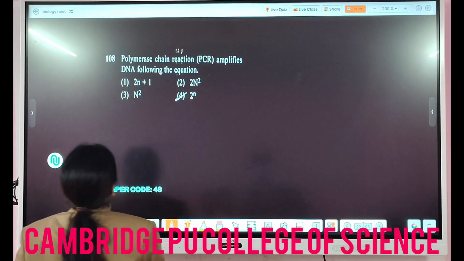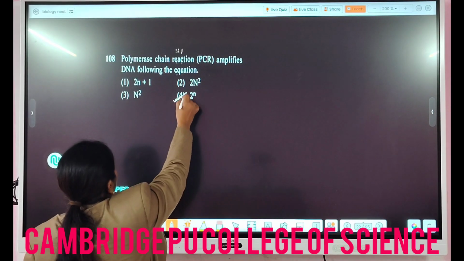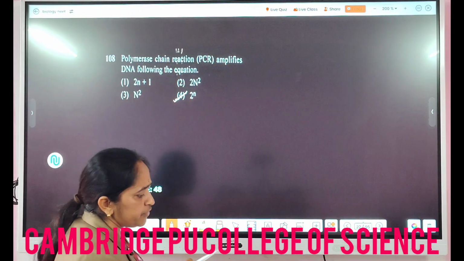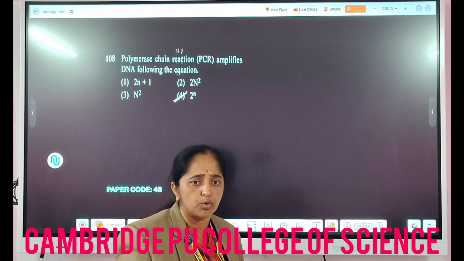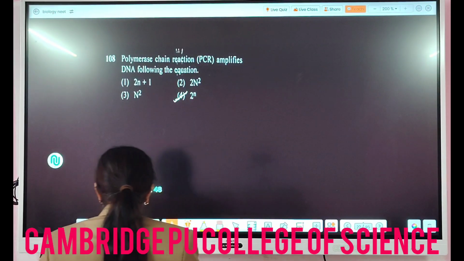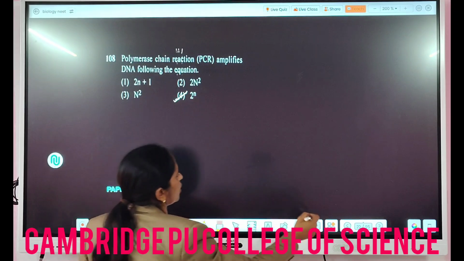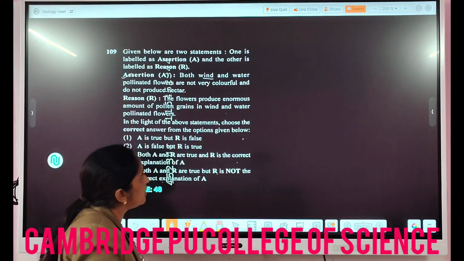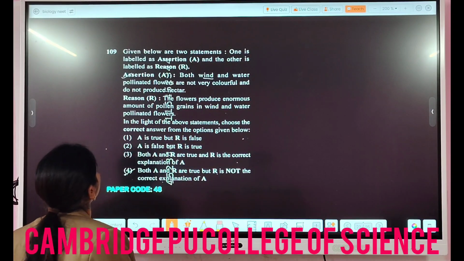Then, polymerase chain reaction amplifies the following equation. You know, if you do 30 cycles, you get the chromosome 1 billion times more. PCR is used for the amplification of DNA. So here you get 2 raised to the power n number of chromosomes or DNA, double the number from where you started. Now given below are two statements, one is A and the other one is R here, right?